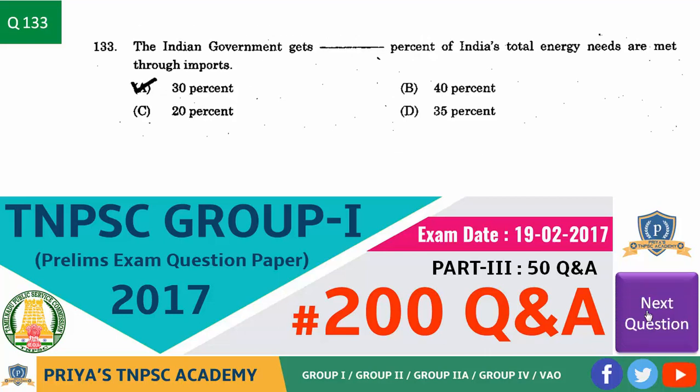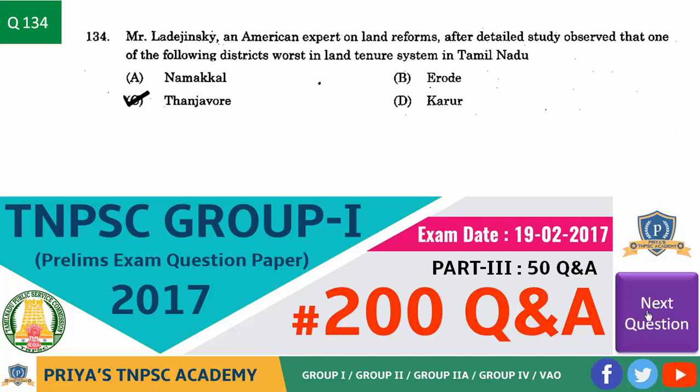Next question. The Indian government gets dash percentage of India's total energy needs are met through imports. Answer is option A, 30%. Next question. Mr. Ladejski, an American expert of land reforms, after detailed study, observed that one of the following districts worst in land tenure system in Tamil Nadu. Answer is option C, Tanjavur.